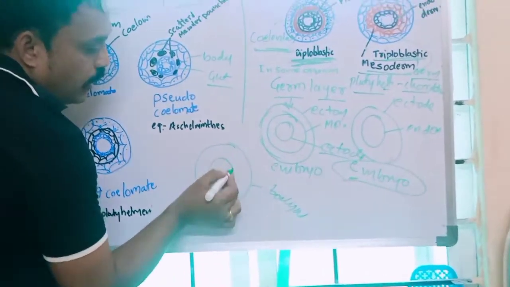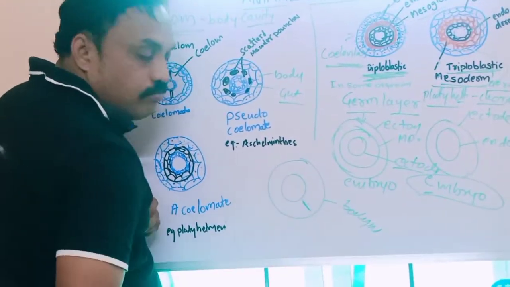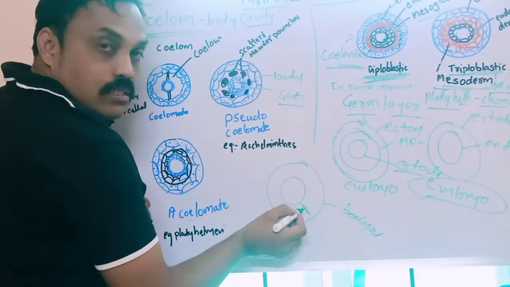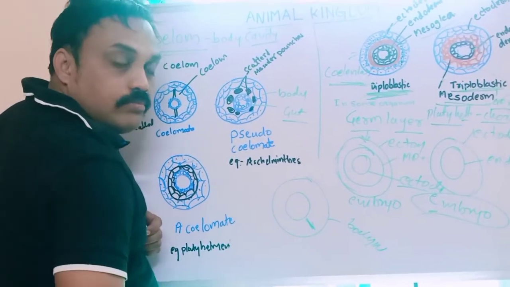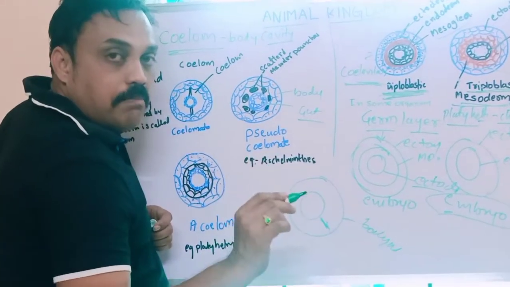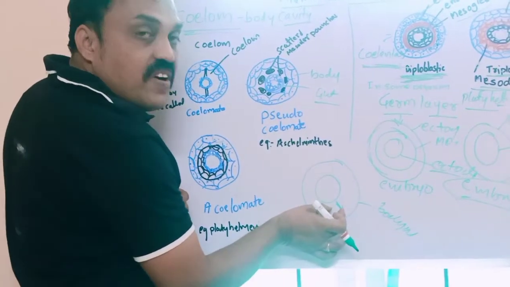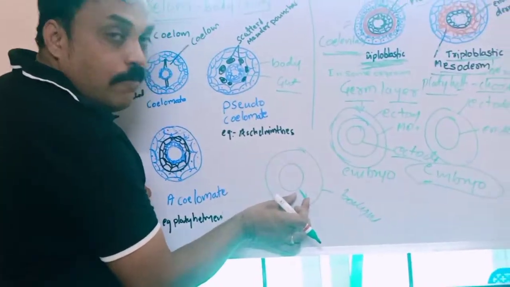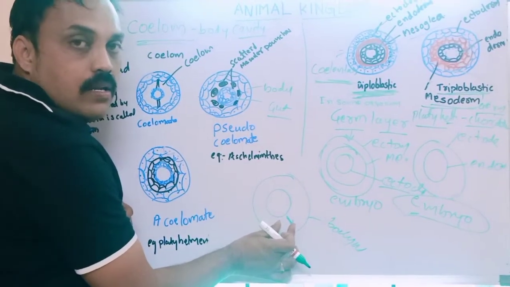Between body wall and gut, whatever empty space there is, that we can call coelom.